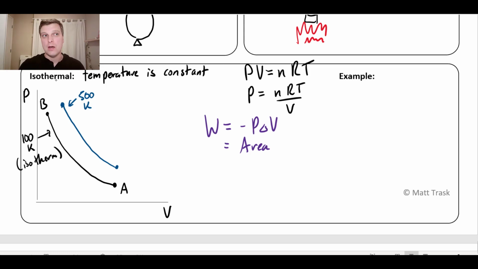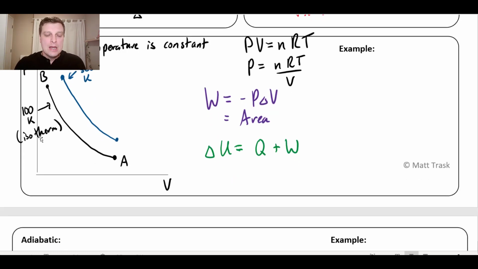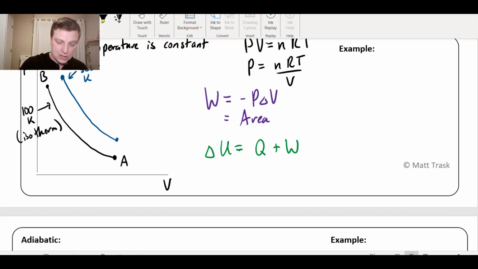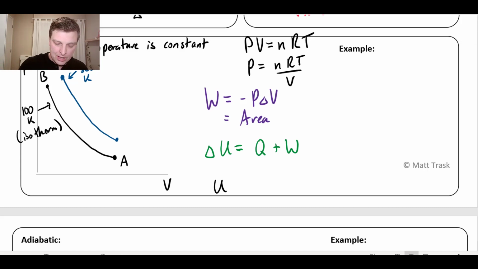Okay, now let's think about our first law of thermodynamics. The change in internal energy is going to equal the heat that flows in plus the work that is done. Because it's an ideal gas, we're assuming that the internal energy is basically the same thing as the thermal energy, which is the kinetic energy of the particles moving.